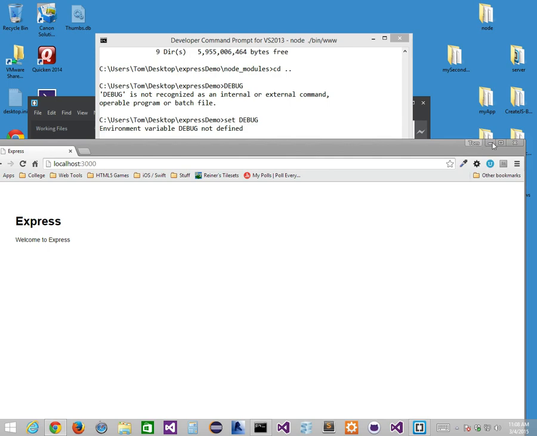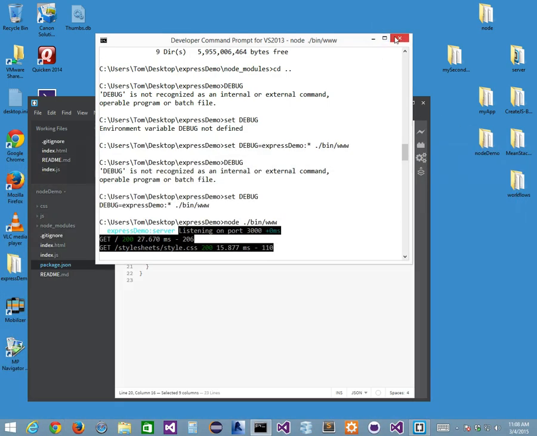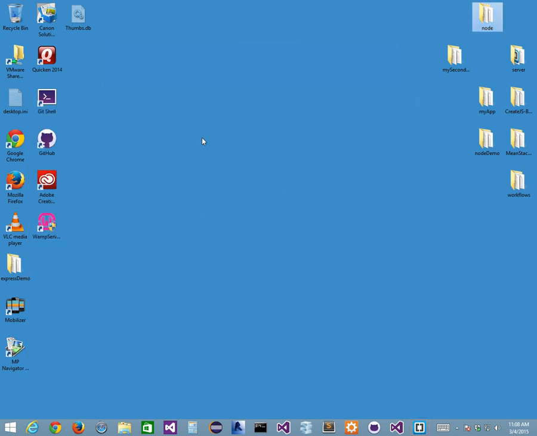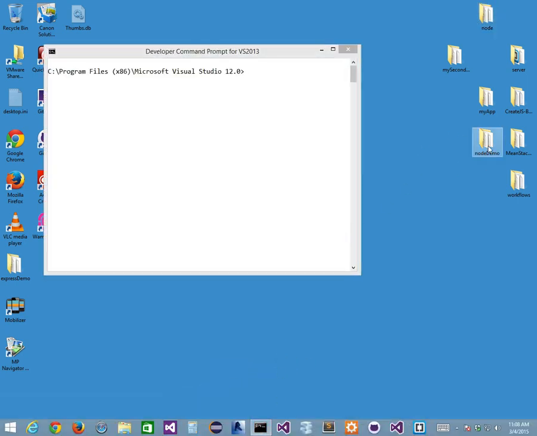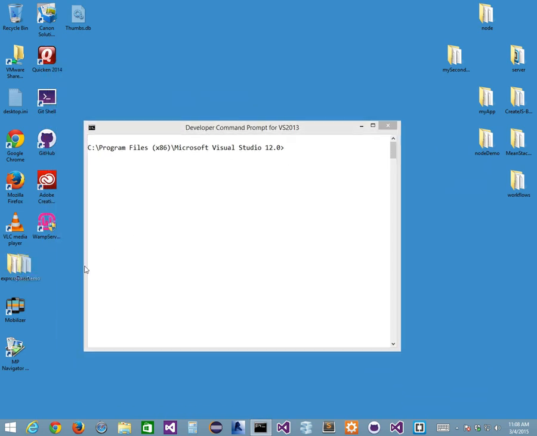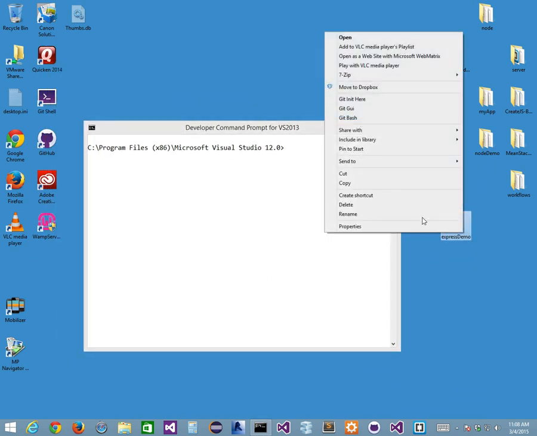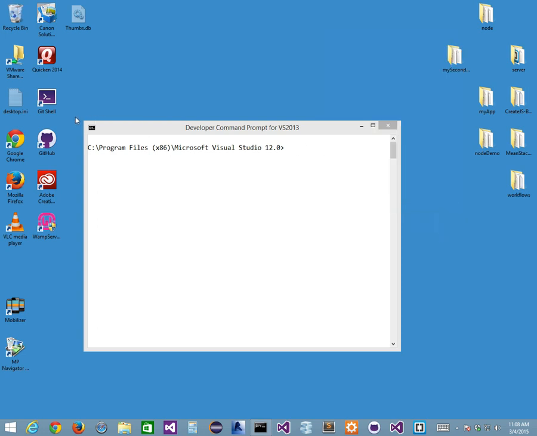So what have I done? Let's do this whole process again so you see it one more time from the beginning. I'm going to close Brackets for a second and open up my terminal. First of all, I'm going to kill my Express demo folder. I've got my Express demo folder over here. I'm just going to make this all again, so I'm just going to delete it. There it is, gone. Let's do it again from scratch. First thing, I'm going to go to my desktop.